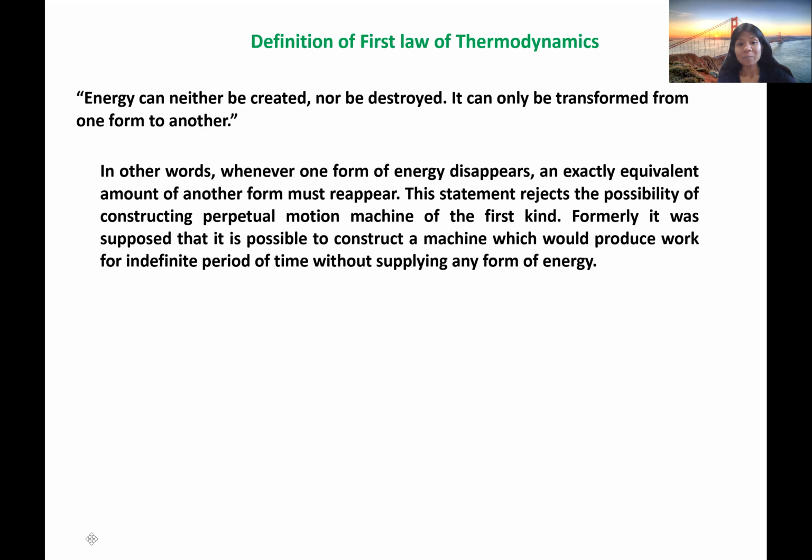So what is that? It was supposed that we can construct a machine which can produce work for an indefinite period of time without any supply of external energy. That is impossible because our first law says that energy cannot be created or destroyed. So if we do not supply any energy, we cannot produce any work.